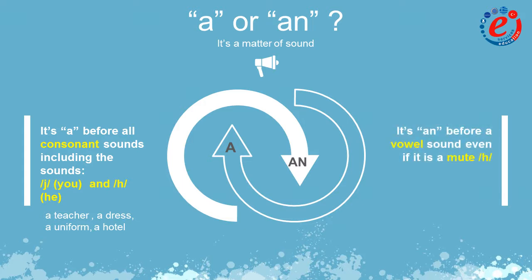On the other hand, a becomes an before a vowel sound, even if that is a mute H. For example, an apple, an orange, an hour. In this case, we have a mute H, and of course, an F, which, although it is a consonant, the sound of it is a vowel.